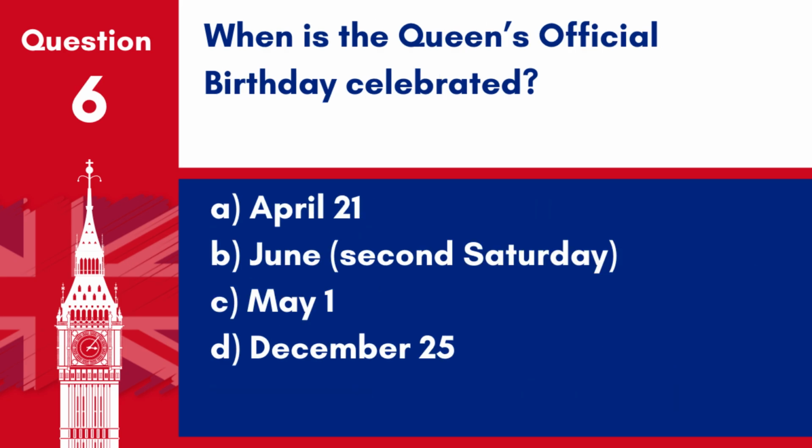Question 6. When is the Queen's official birthday celebrated? A. April 21. B. June 2nd Saturday. C. May 1. D. December 25. Answer. B. June 2nd Saturday. The Queen's official birthday is celebrated on the 2nd Saturday in June, although her actual birthday is on April 21.